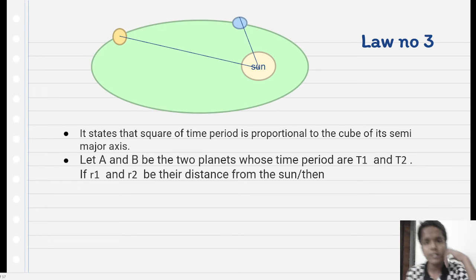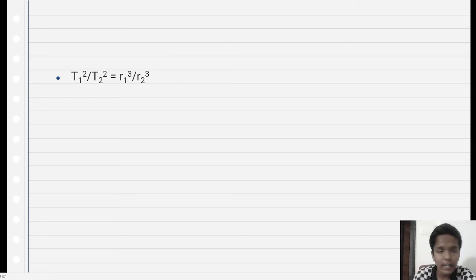Assume that this is planet 1 and this is planet 2. The time period of planet 1 is T1, the time period of planet 2 is T2, and the radius between the sun and planet 1 is R1, and the radius between the sun and planet 2 is R2. Let's discuss in the second slide. That is, T1 square divided by T2 square is equal to R1 cube divided by R2 cube.